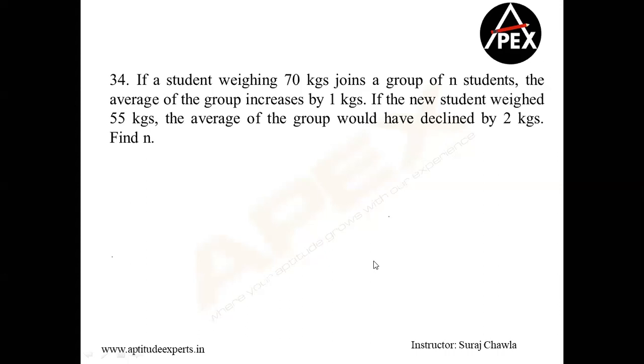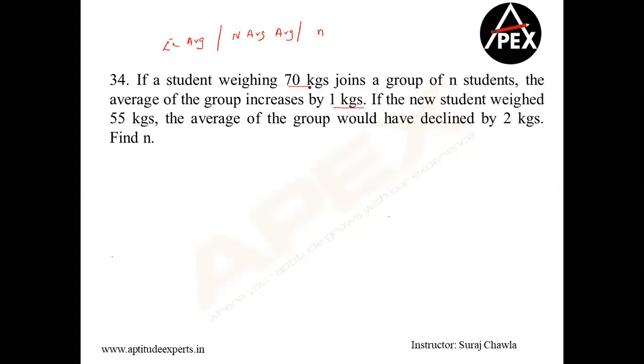Yeah. So both the methods, guys. If a student weighing 70 kgs joins a group of n students, the average of the group increases by 1. Now there are two. I'm not given the existing average, so you cannot do this with the help of the shortcut method. There should be at least the existing average given, or the new average given, or the number of people given.